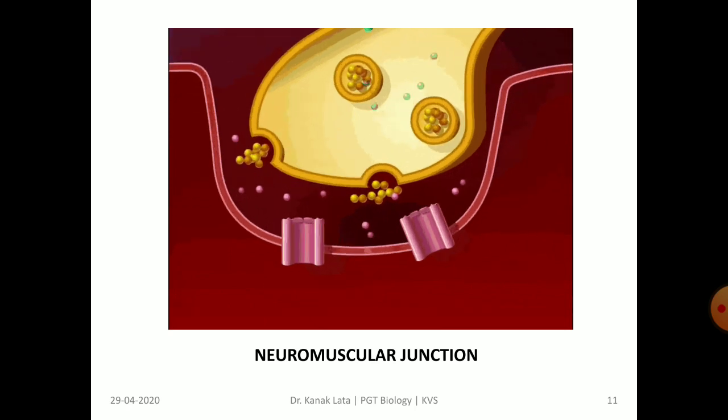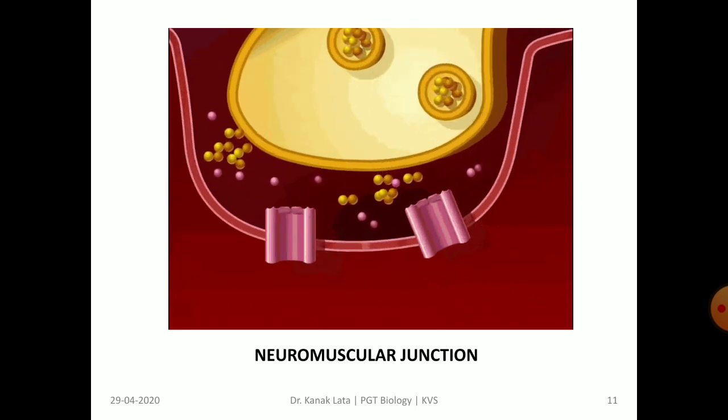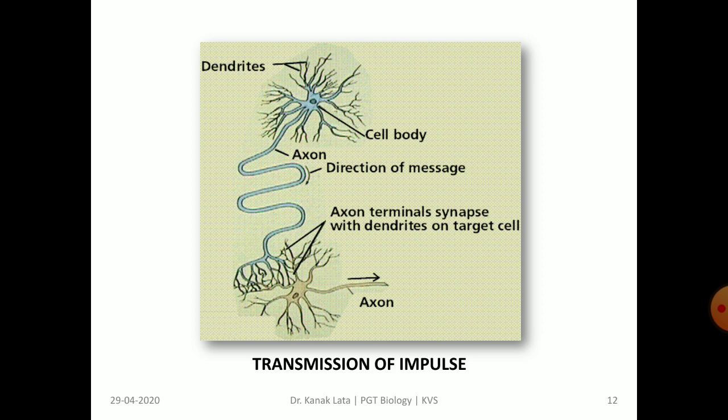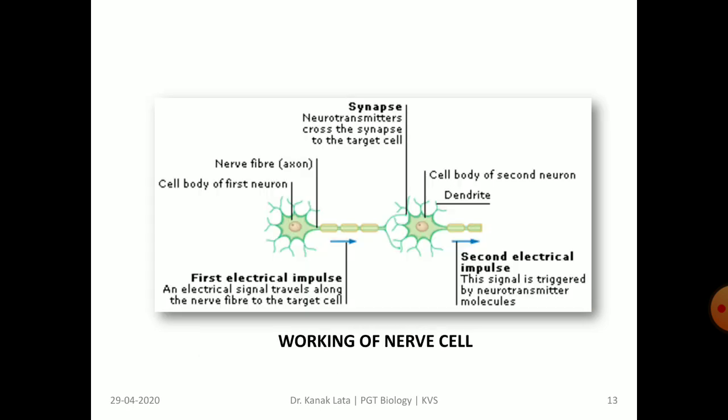The details about this you will read in class 11th. This figure shows that during detection of a stimulus by neurons, one neuron gets attached to the other neuron and helps in transmission of impulse. This figure also shows how a nerve cell works and how synapses are formed between the two neurons.